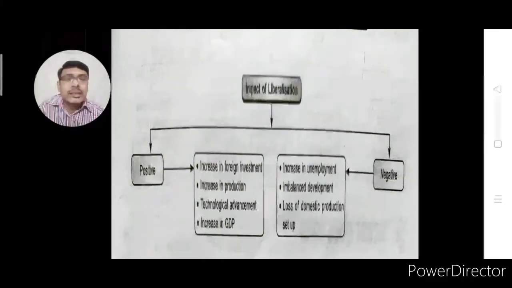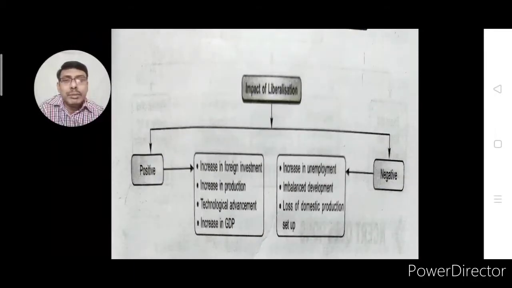Technological enhancement. We learned new technologies from other countries because earlier we were technologically backward. When we came in contact with other countries, we learned new technologies, and today we are able to produce different kinds of goods in our country.